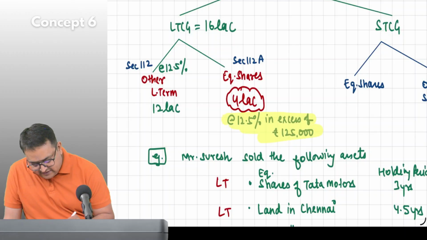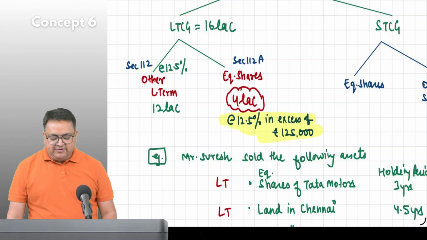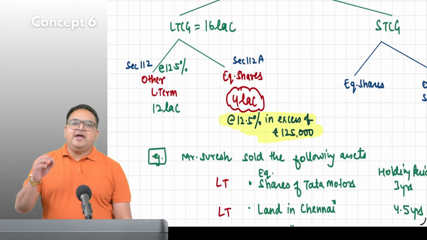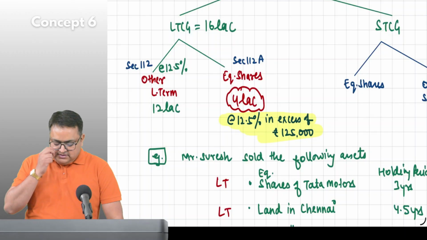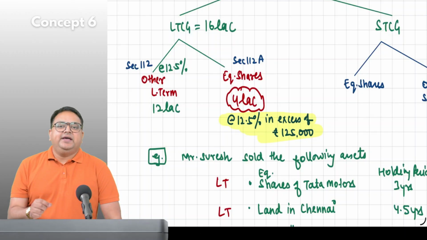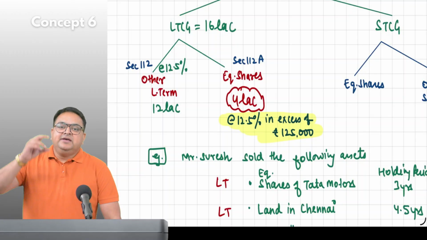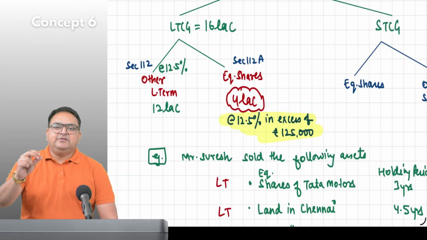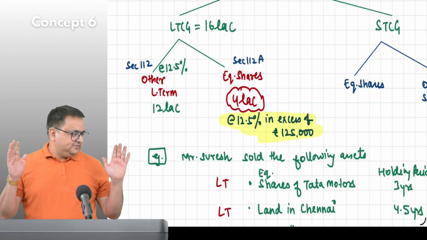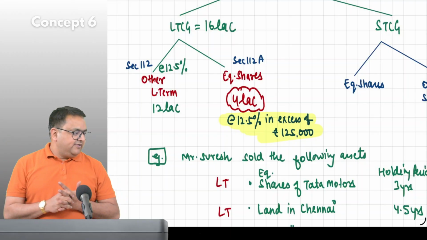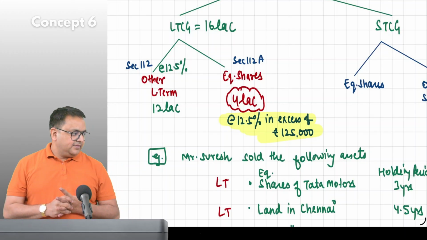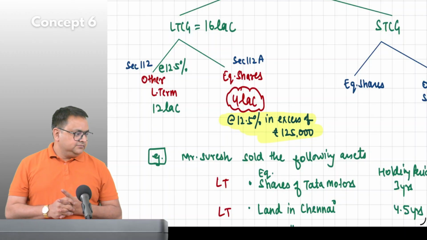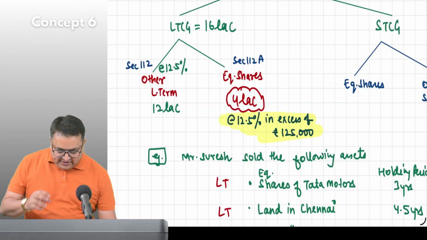It is in excess of 1,25,000. Whenever we have capital gain which is coming from shares, the initial 1,25,000 we don't have to pay taxes. Understood? So what does it mean?